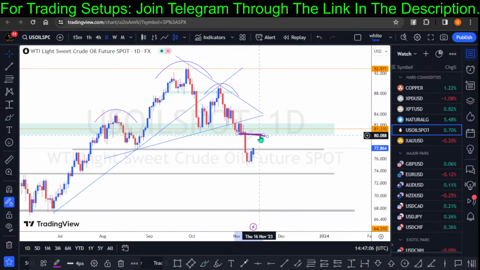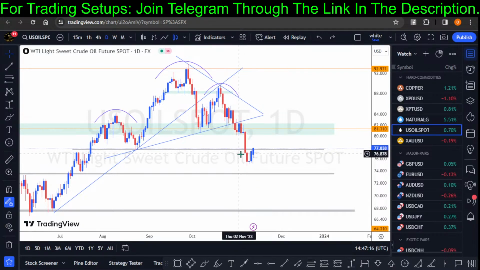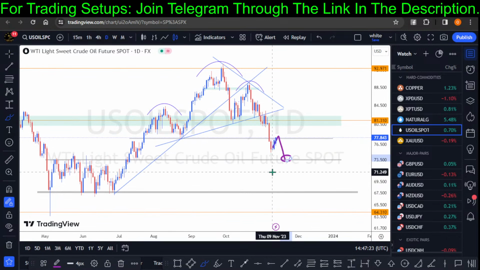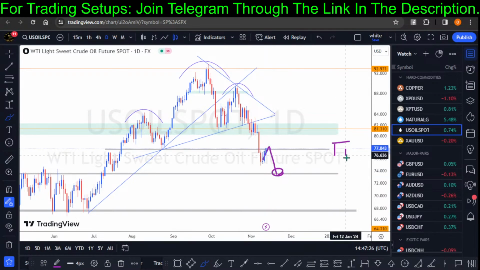If price is going to hit my trading stop, right? Based on my trading strategy, I'm a swing trader, so I tend to have a wider stop loss. I should have eliminated this trade right here, but I'm still looking out for a test of this structure for a continuation of the downtrend to this key level structure. This structure right here is where I tagged my take profit 1. Then I moved my stop loss to break even, and this will be take profit 2 on US oil, and this level right here will be take profit 3, right?